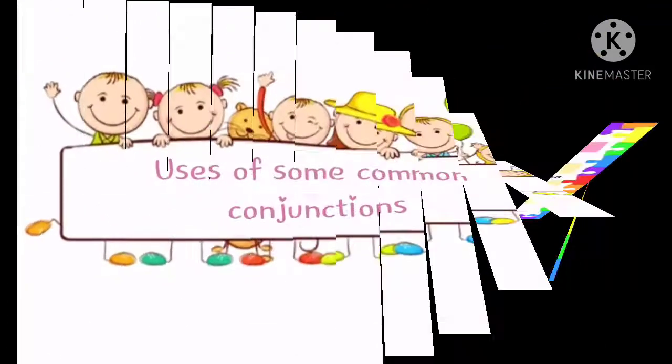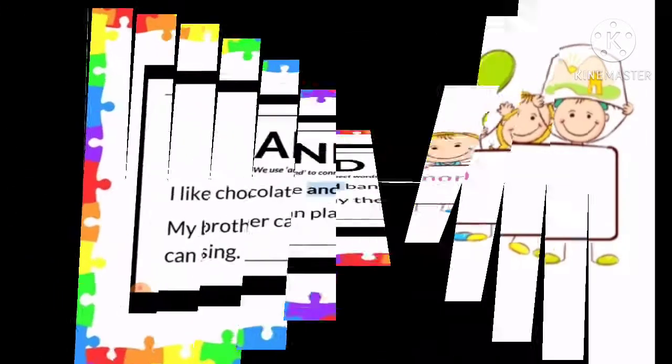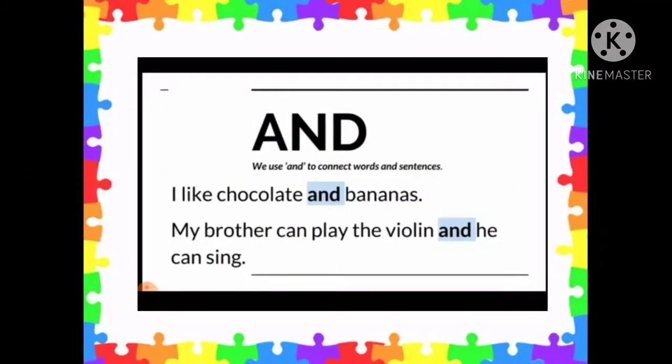Now let's have a look at some of the common conjunctions and when to use them. First one is and. We use and to connect words and sentences. So this conjunction and is used to simply join words or sentences. For example, I like chocolate and bananas.